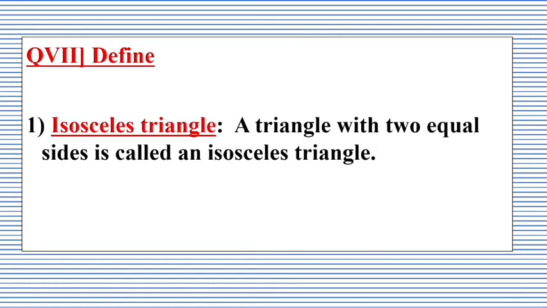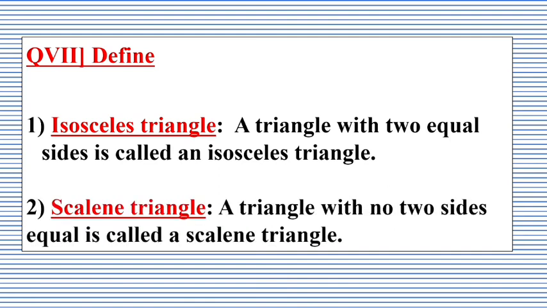Question number 7. Define. Isosceles triangle is given in your worksheet. I have explained to you that a triangle with two equal sides is called an isosceles triangle. Scalene triangle means a triangle with no two sides equal is called a scalene triangle.